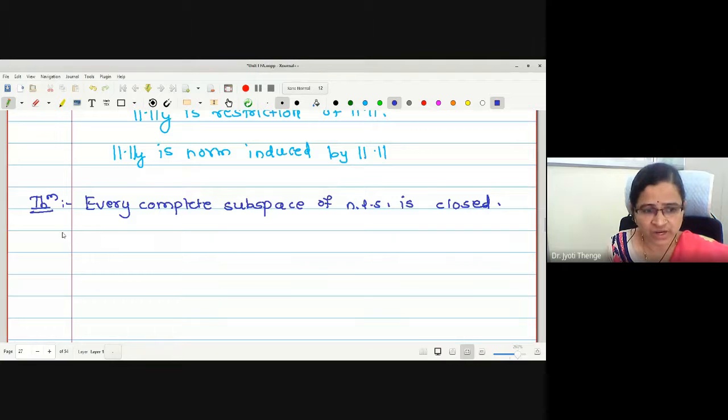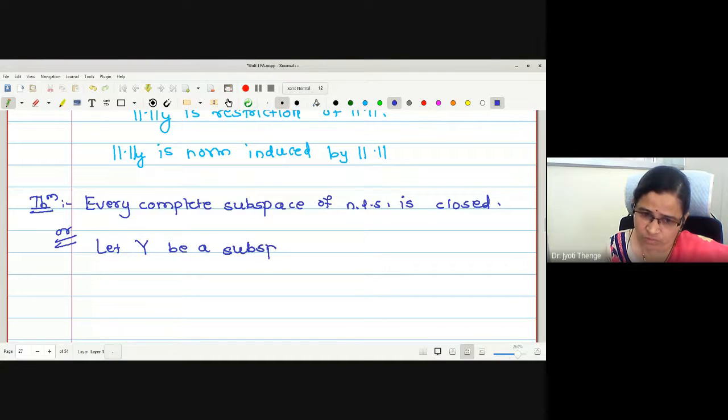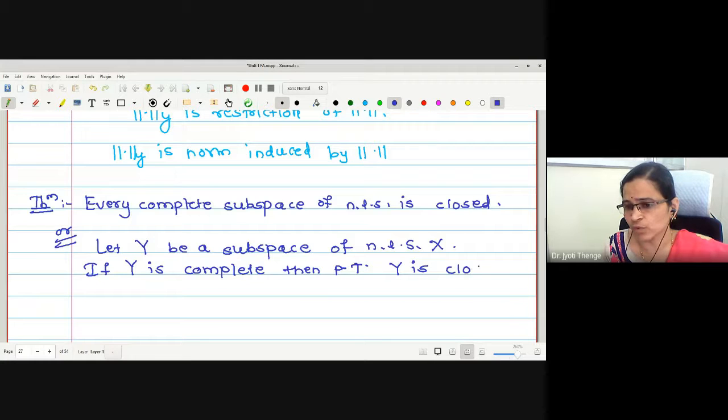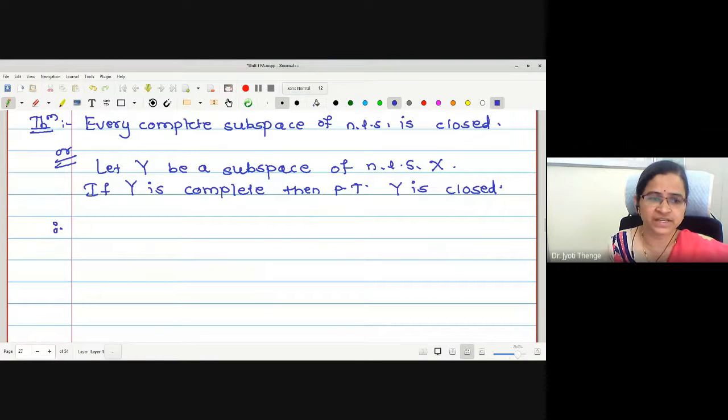Or one can write, let Y be a subspace of a normed linear space X, then if Y is complete, then prove that Y is closed. What is the meaning of the closedness property? A subspace is said to be closed when we say it is closed, because here we wanted to prove Y to be closed, no?